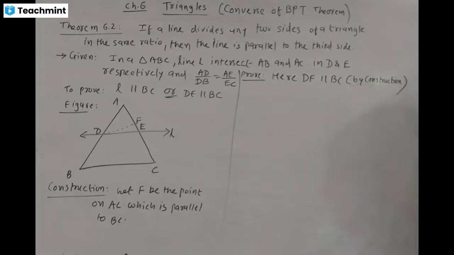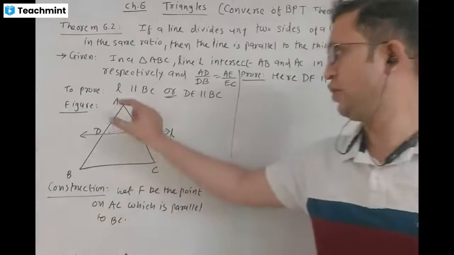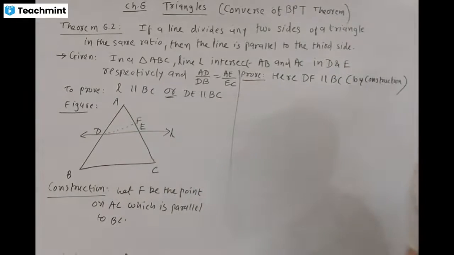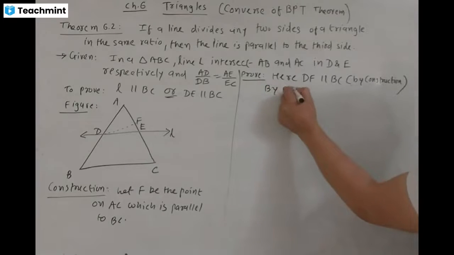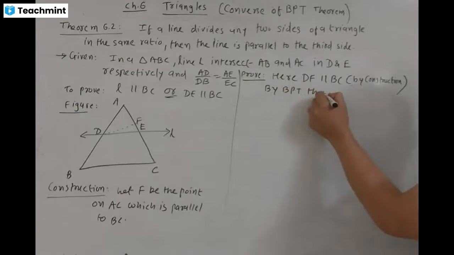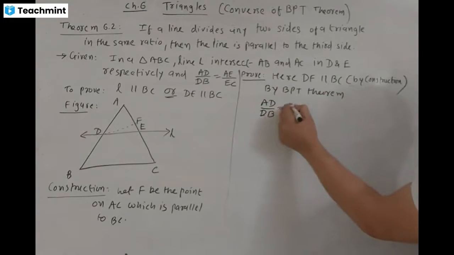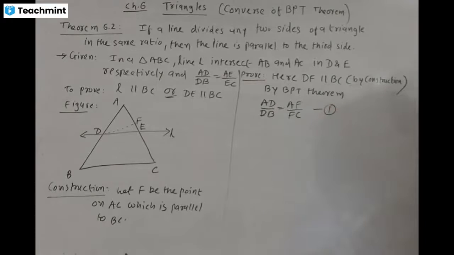If DF is parallel to BC, therefore by BPT theorem, AD by DB is equal to AF by FC. That is result 1.